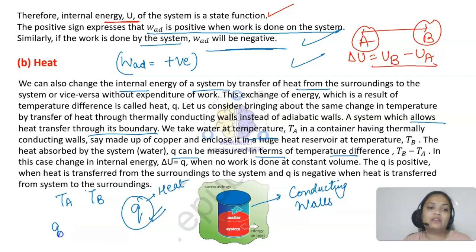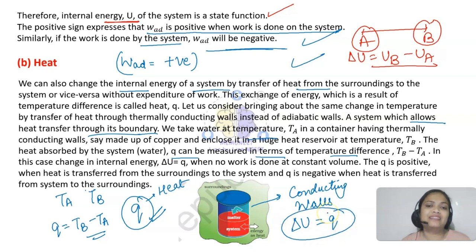That will be in terms of the temperature change TB minus TA. In this case you will say that the change in internal energy is equal to the heat absorbed or released by the system, whatever it is, when no work is done. Here no work is being done, at constant volume. Now this also has a sign convention.